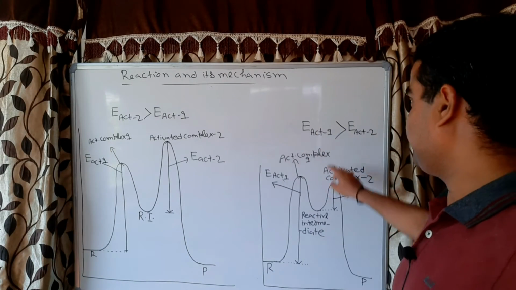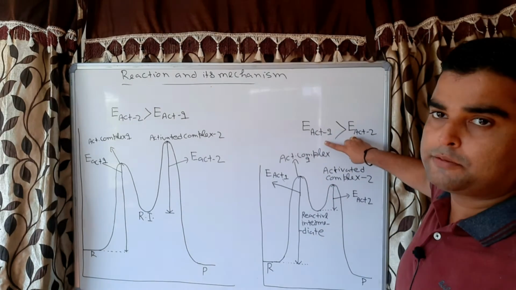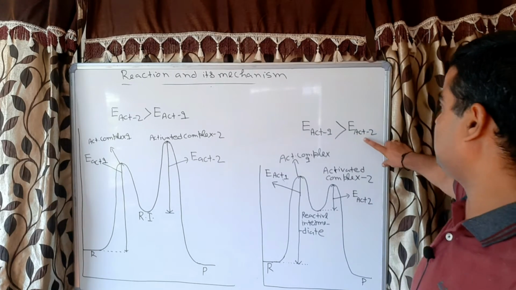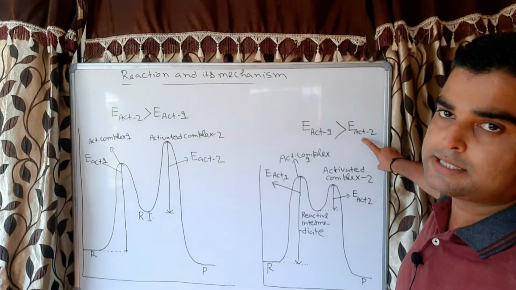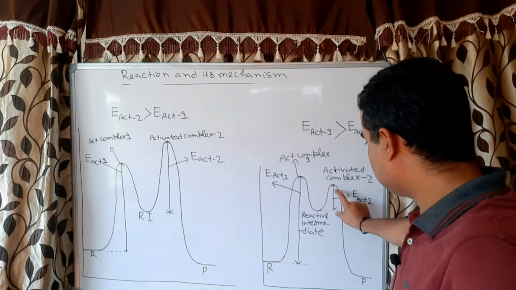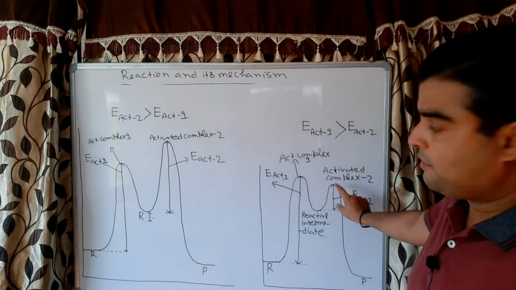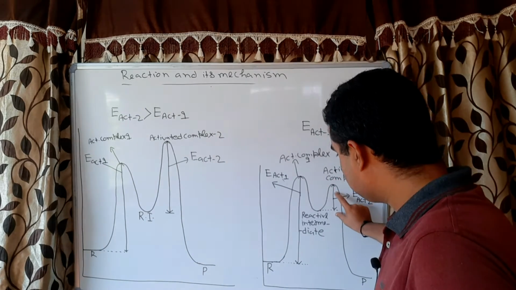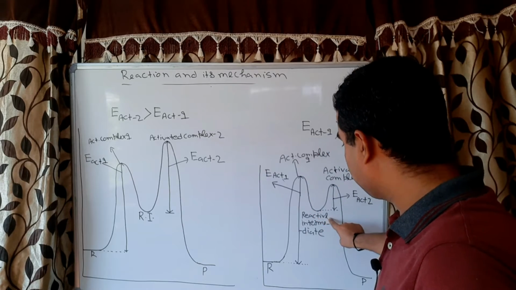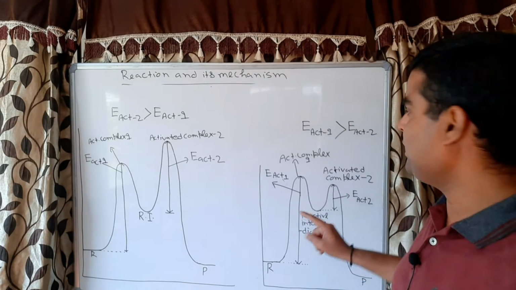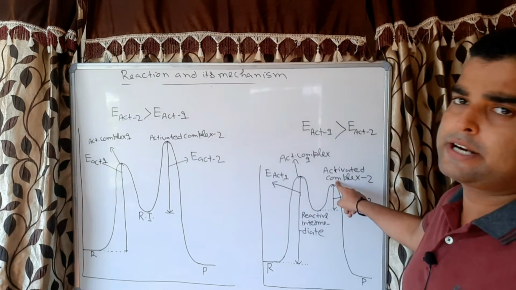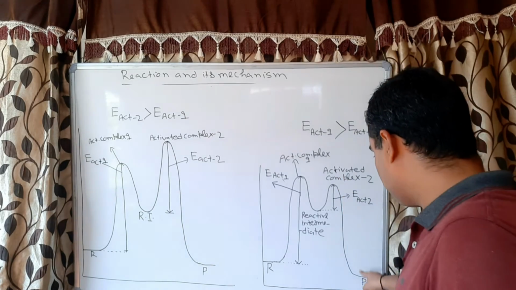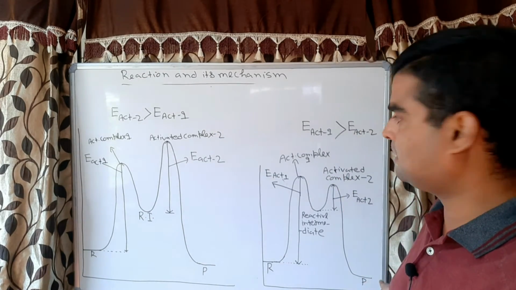Now here you see, activation energy of the first step is greater than activation energy of the second step. It means this activation energy is less. When activation energy is less, it means the reactive intermediate requires less energy to convert into the activated complex and hence convert into the product, correct.